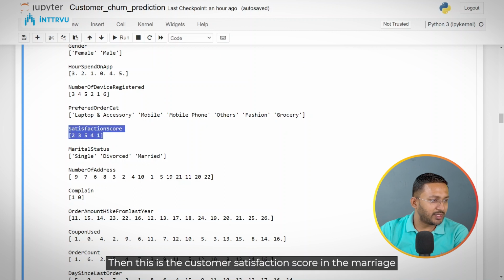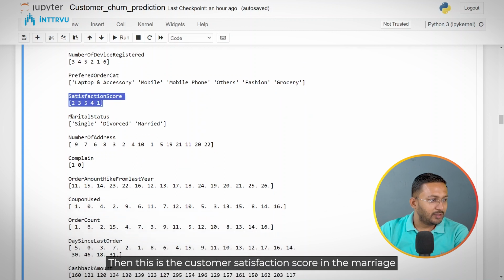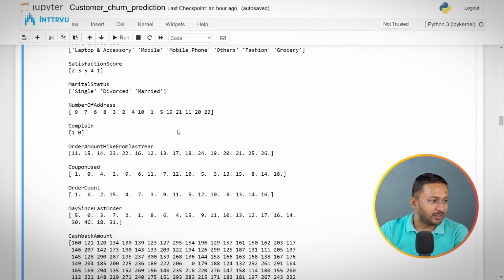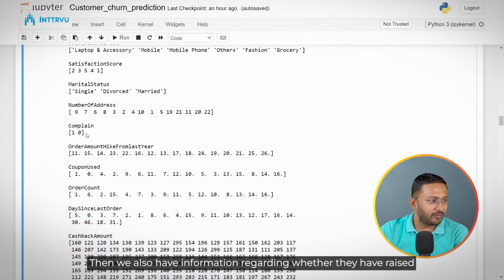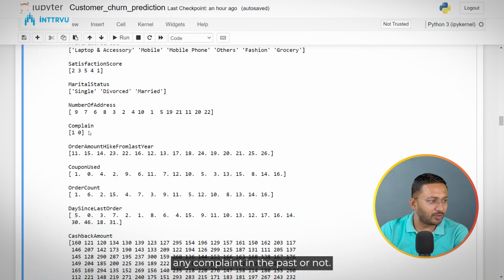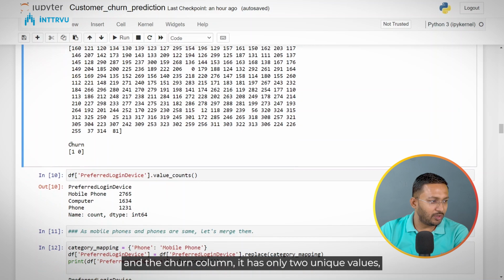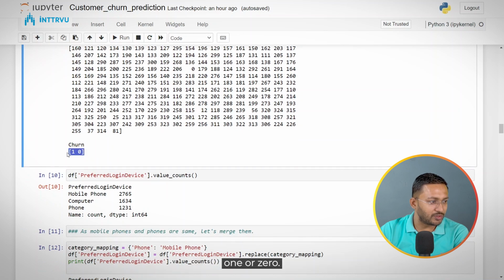Then this is the customer satisfaction score. In the marriage information, the person can be single, divorced or married. Then we also have information regarding whether they have raised any complaint in the past or not. So all this information we are getting in the data. And the churn column has only 2 unique values, 1 or 0.